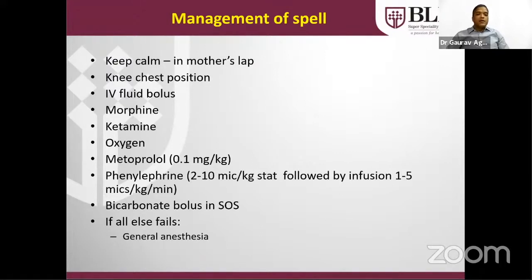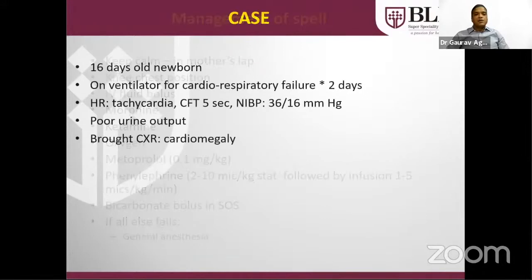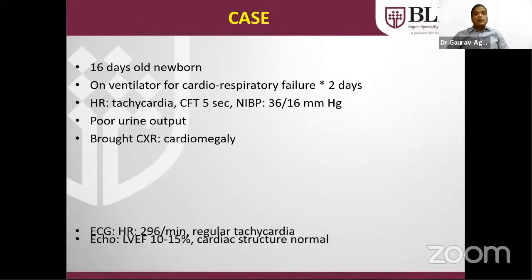So all these things have failed. General anesthesia is the treatment of choice. And ultimately, when the condition stabilizes, the patient has to be sent for either BT shunt, RVOT stenting, or PDA stenting. This is a 16 days old newborn on ventilator for cardiorespiratory failure for the last 2 days.